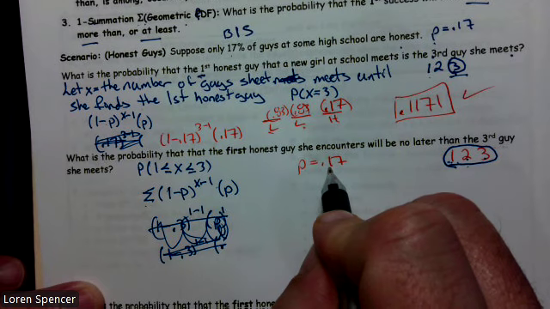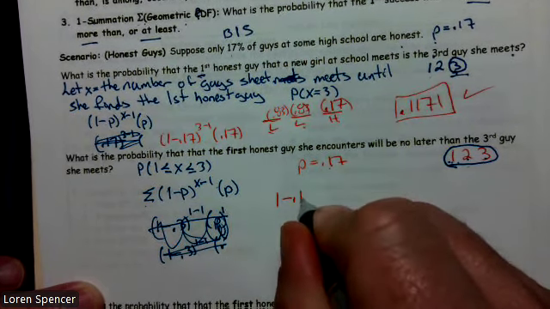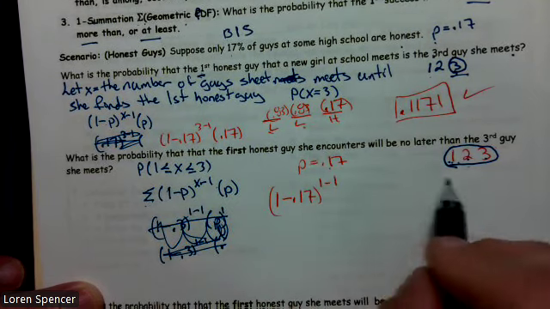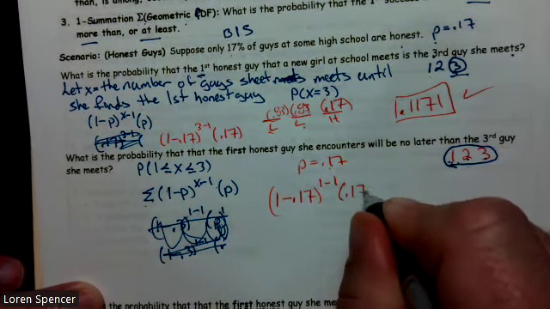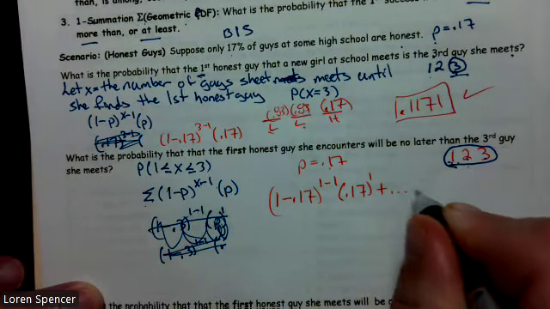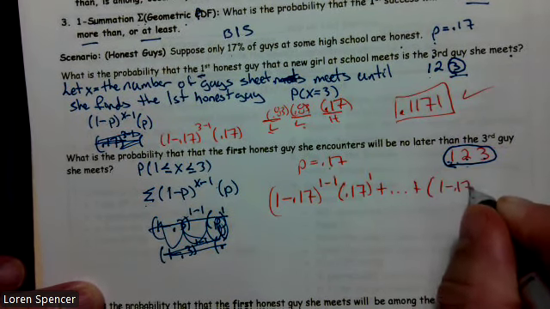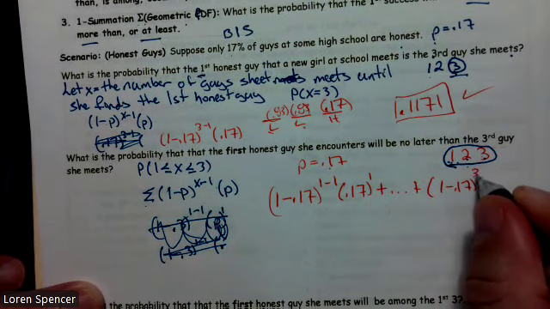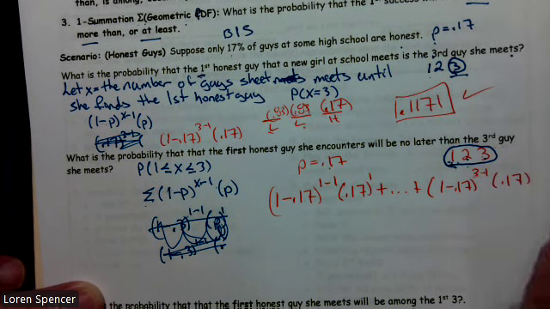The probability that she meets an honest guy is 0.17. So 1 minus 0.17 to the 1 minus 1, because that's the first value we circled, times 0.17 to the first, plus dot, dot, dot, plus 1 minus 0.17 to the third, because 3 is the highest value, minus 1, times 0.17.